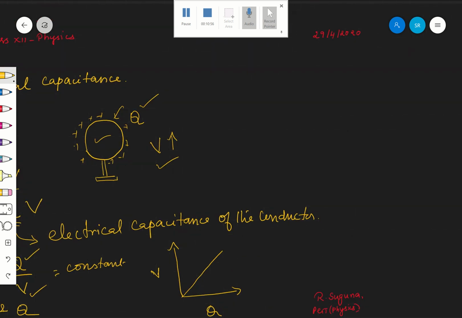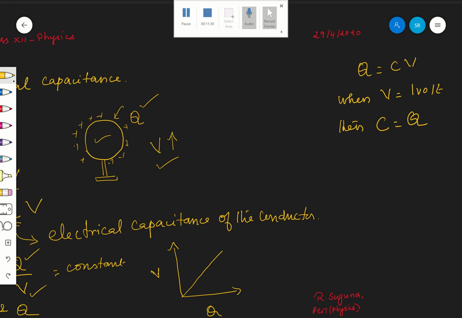Once you know this, the medium means any medium. In which medium, that depends, and we will see that later. Now we have just seen that Q is equal to CV. When V is equal to 1 volt, then the capacitance is nothing but C is equal to Q.